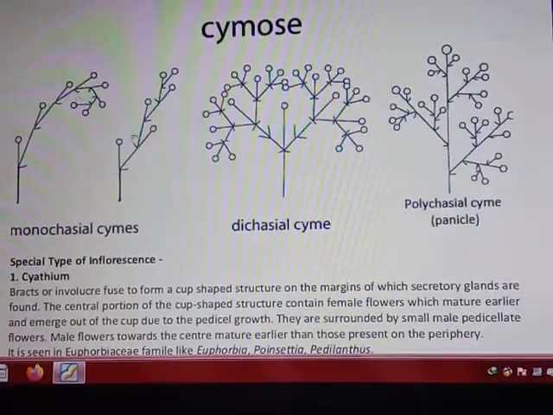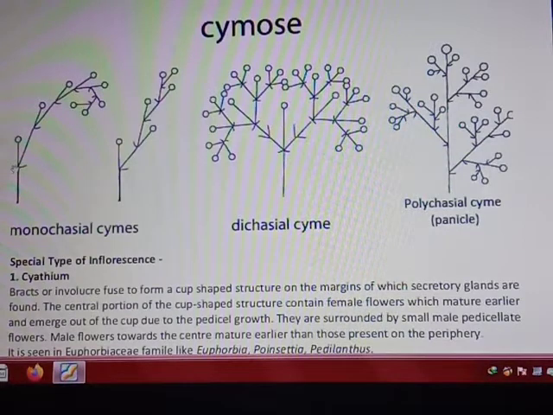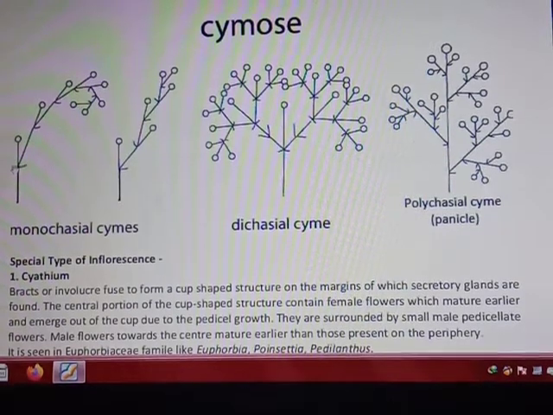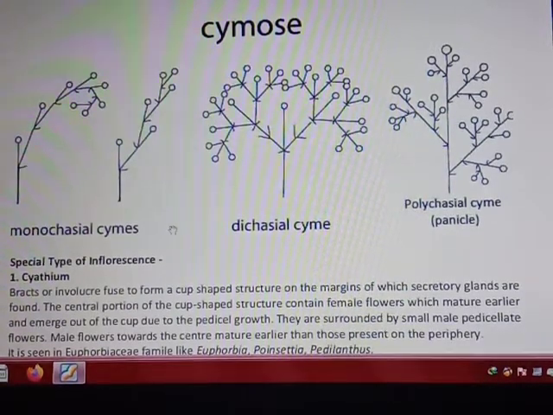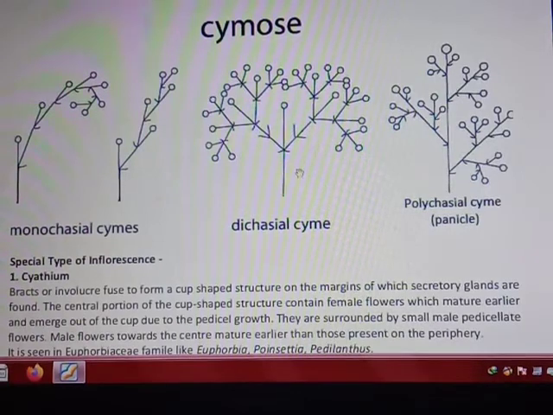You can see here, it is the main axis, and from each point there are two lateral branches arising. This one, this one. Here only one lateral branch was arising from one point. But here from one point two lateral branches are arising. Again, this one gives two lateral branches, and this one gives two lateral branches. It is a dichasial cyme.